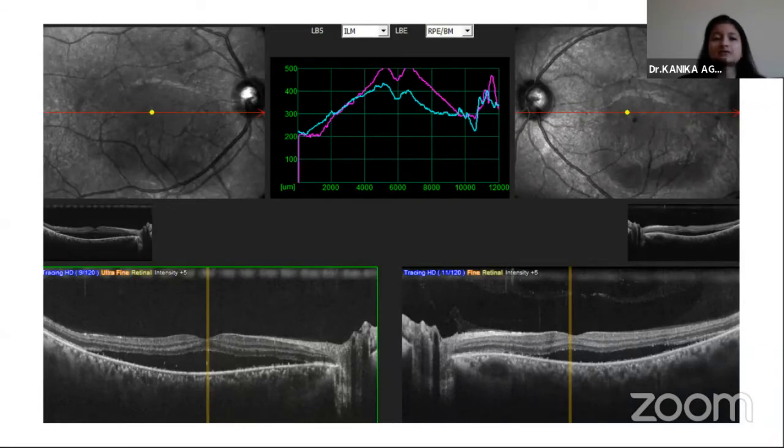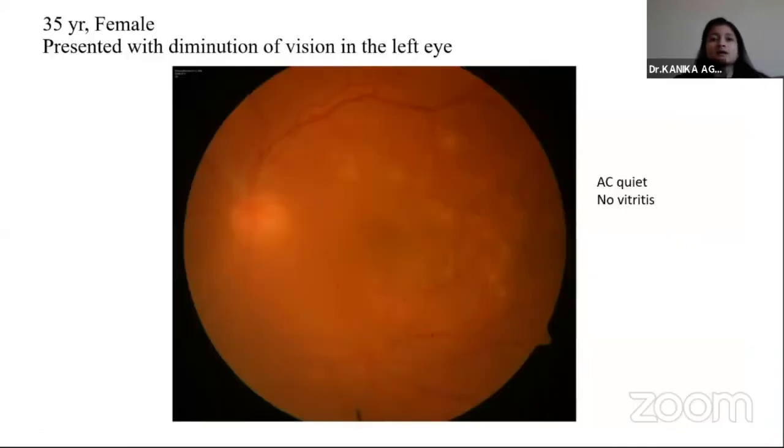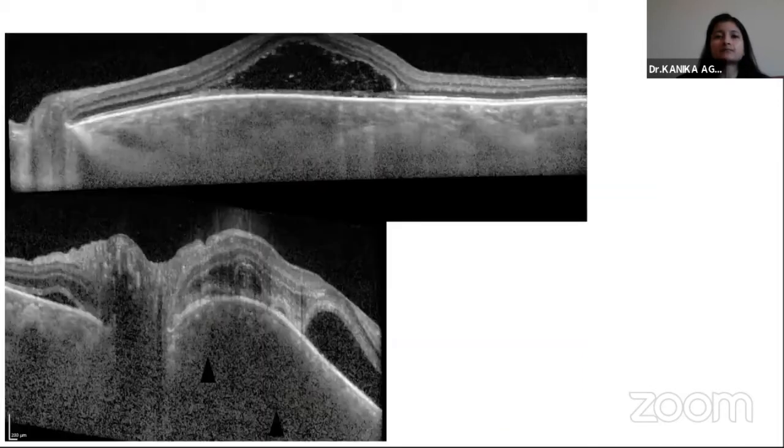His vision improved to 6/36 by 6/12 in just 5 days. Now, this is the second case, of a 35-year-old female who presented with a unilateral diminution of vision in her left eye. She had no AC reaction, no vitritis, and this media haze is because of the presence of a posterior subcapsular cataract. The OCT of the patient showed the presence of subretinal fluid, and the lower panel is showing the presence of this peripapillary RPE bulge with an oval area of hyporeflectivity, suggestive of a choroidal granuloma.